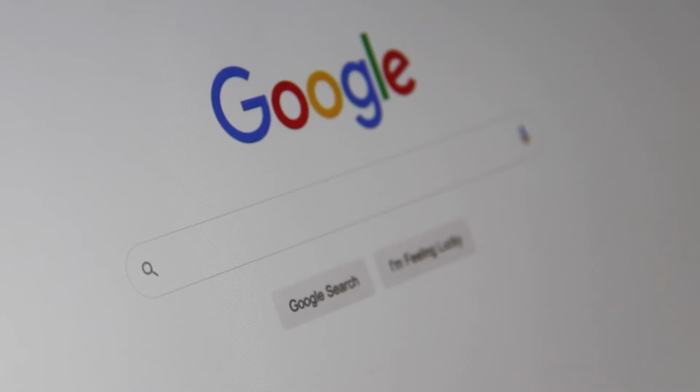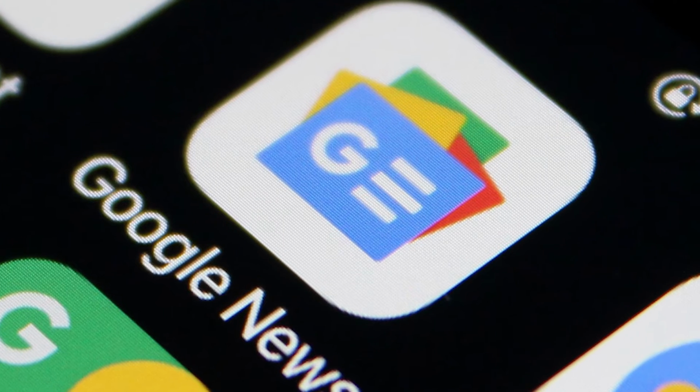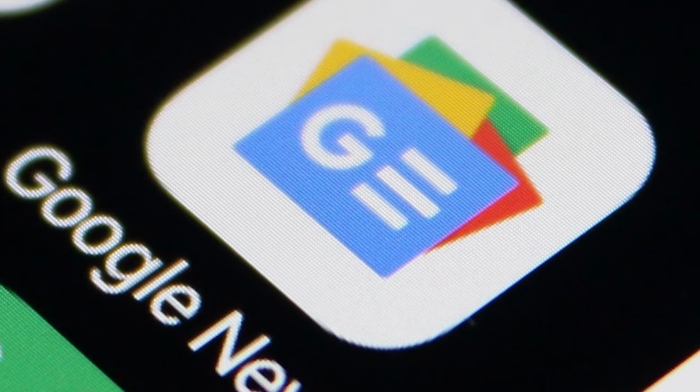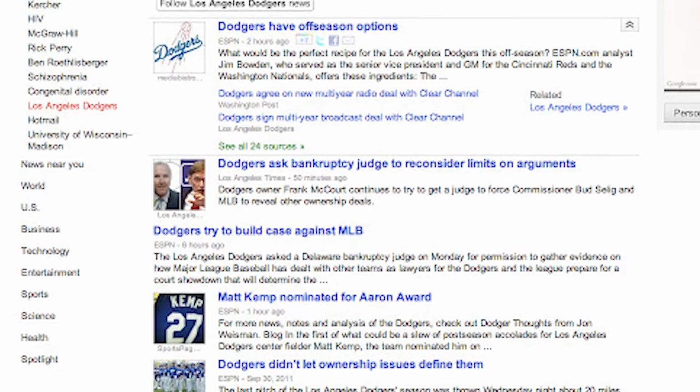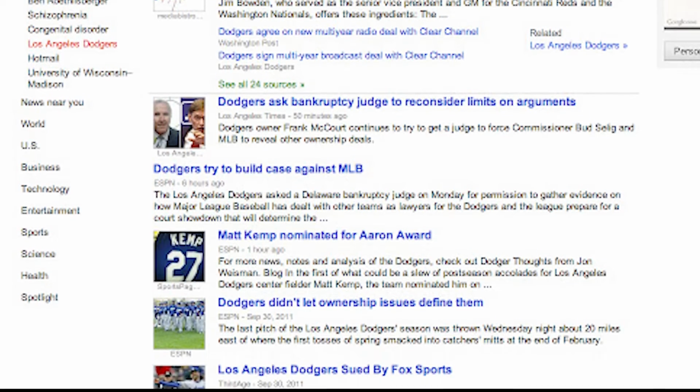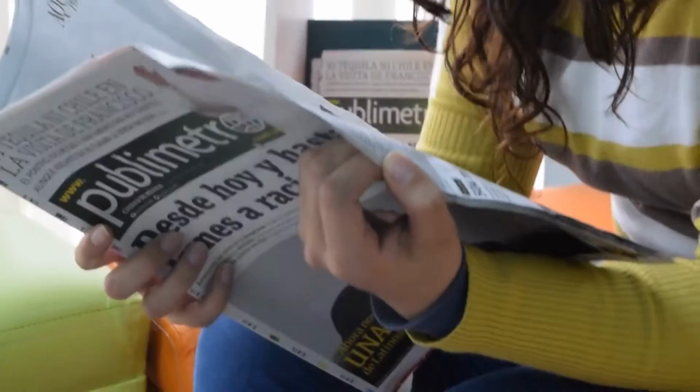The first thing that you will need to do is head over to Google and search for Google News. Next, you will open the first link that you see there, news.google.com. You will find the most recent articles and information written and published here. All of these are on any topic you can think of, so there's a lot to work with. Think of this as an online newspaper.